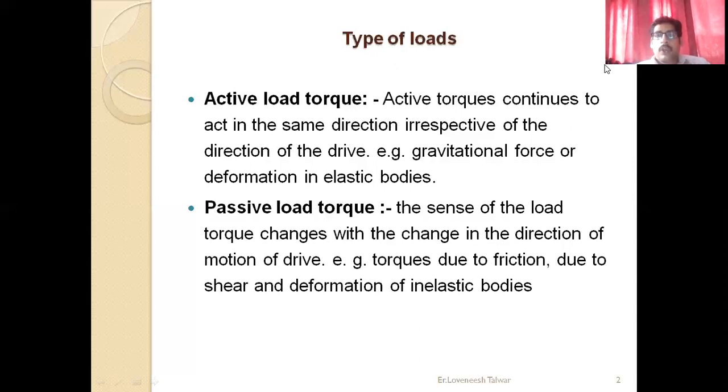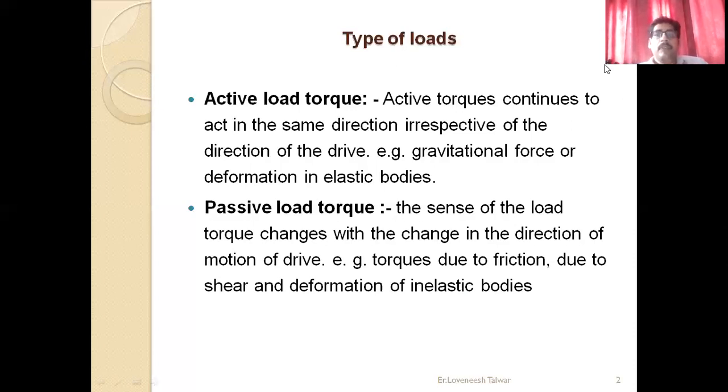Active torque continues to act in the same direction irrespective of the direction of the drive, and this torque is called active load torque. What does it mean? If your drive is moving in a clockwise direction, let it be, and your load will also rotate in a clockwise direction.